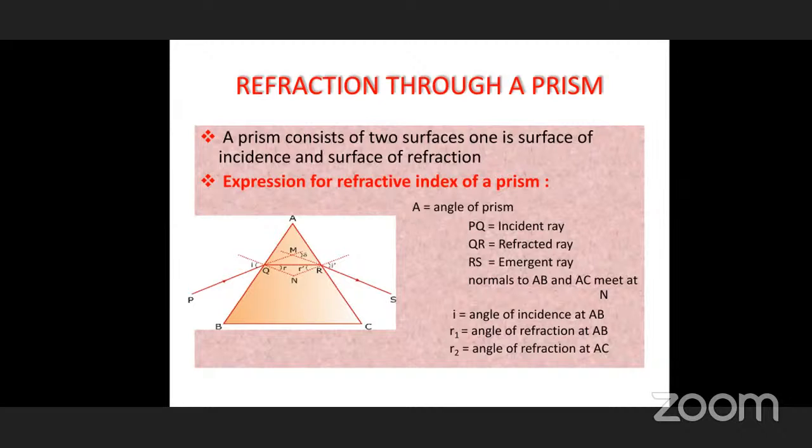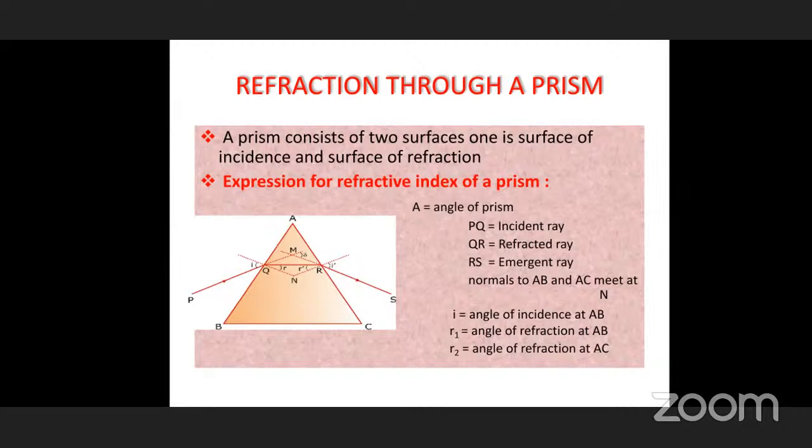The prism is made up of certain glass. So what is the refractive index of the glass that this prism is made of? While taking the derivation, we will take some equations. This is very simple, but observe the same diagram carefully, and I will explain the diagram carefully.